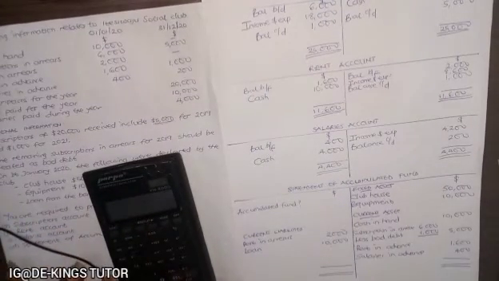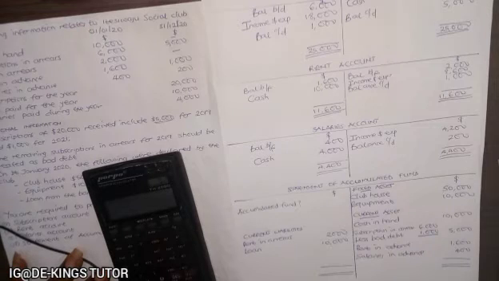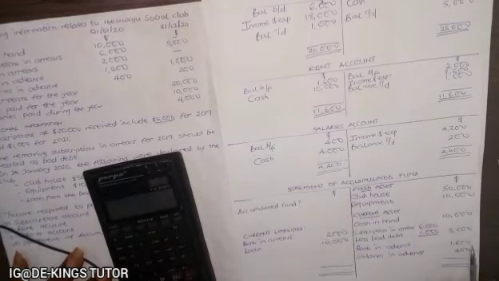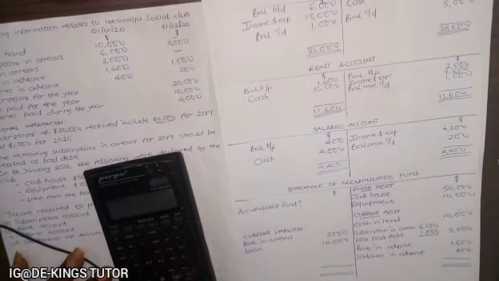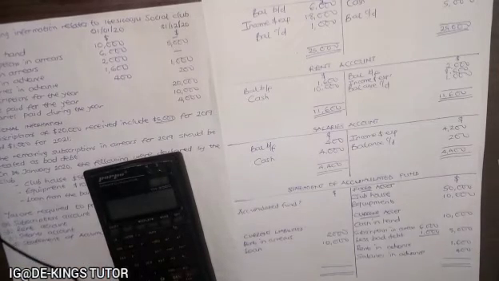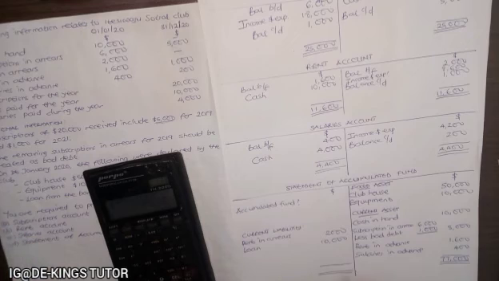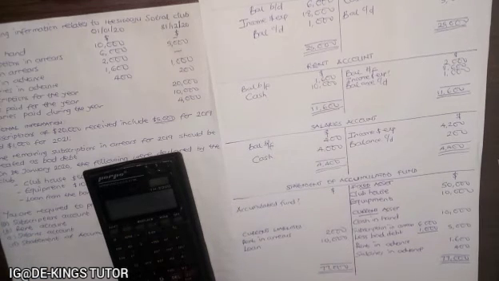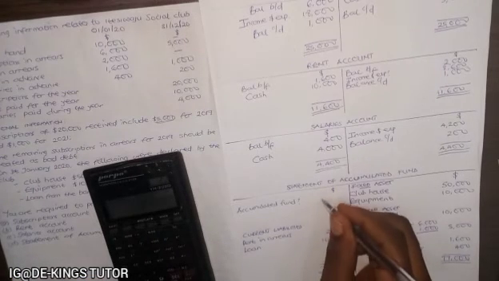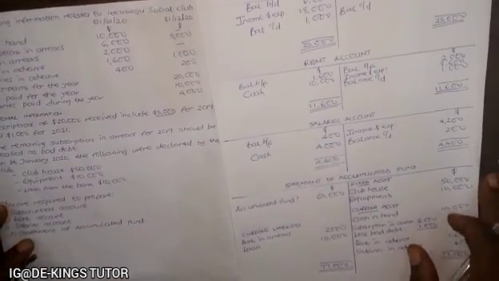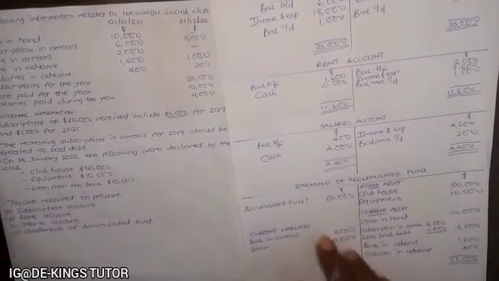So I have 50,000 plus 10,000 plus 10,000 plus 5,000 plus 1,600 plus 400 will give us 77,000. Okay, 77,000. So this is supposed to be 77,000 minus 10,000 plus 2 is 12,000, minus 12,000 will give us $65,000. Okay, so $65,000 is the accumulated fund.